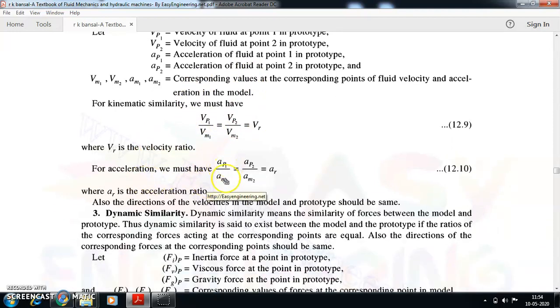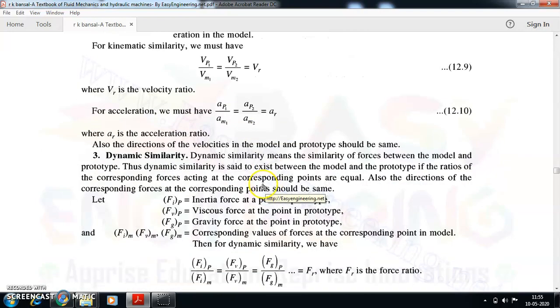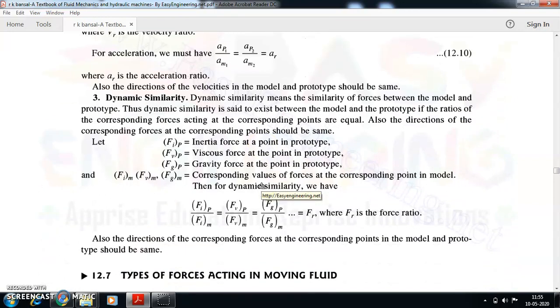Similarly, with acceleration, Ap1 by Am1 should be equivalent to Ap2 by Am2. That should be equal to AR. This is the acceleration ratio. So the velocity ratios are the same, acceleration ratios are also the same. So that should exist between a model and a prototype. So that will take you to kinematic similarity.